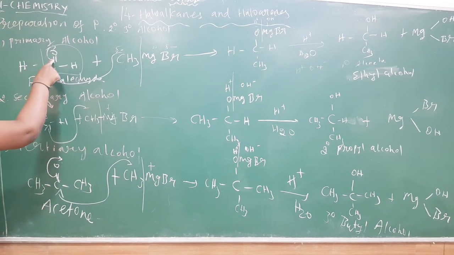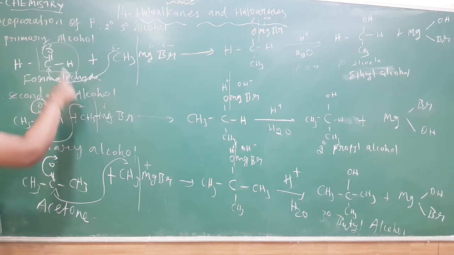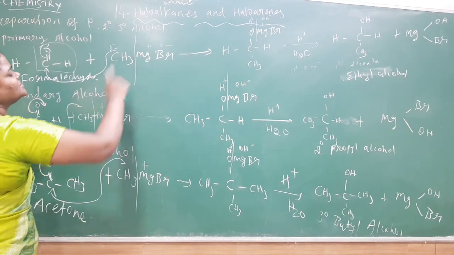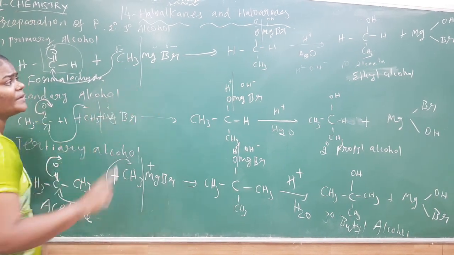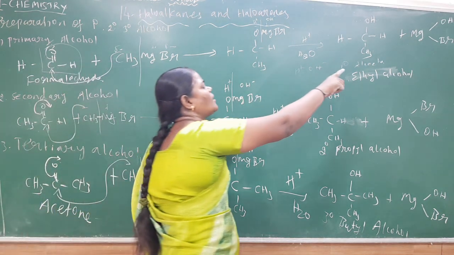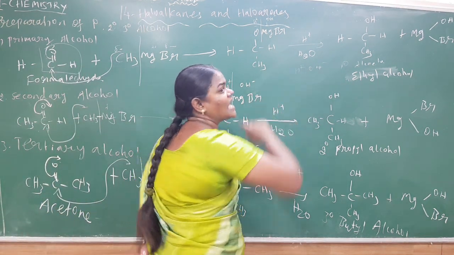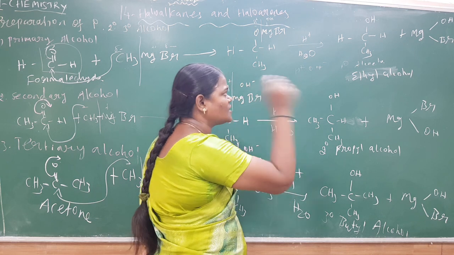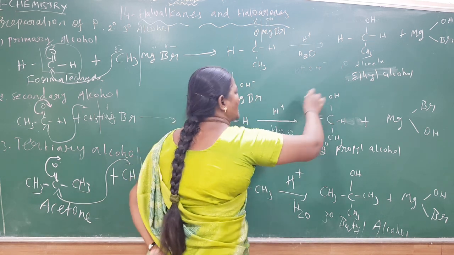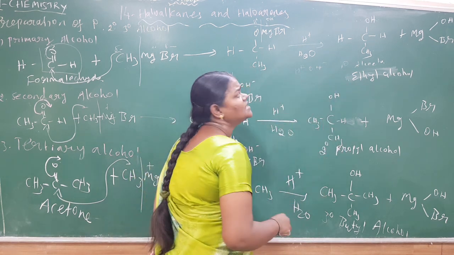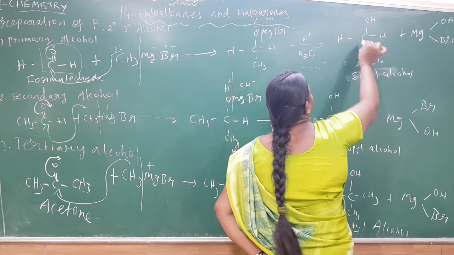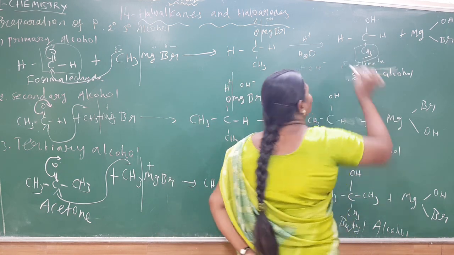One bond shifts to the oxygen atom, so this oxygen atom attaches to magnesium. So you get a methyl magnesium bromide adduct. When it undergoes hydrolysis, then only you form a primary alcohol, ethyl alcohol. This ethyl alcohol has one carbon attached with only one methyl group.